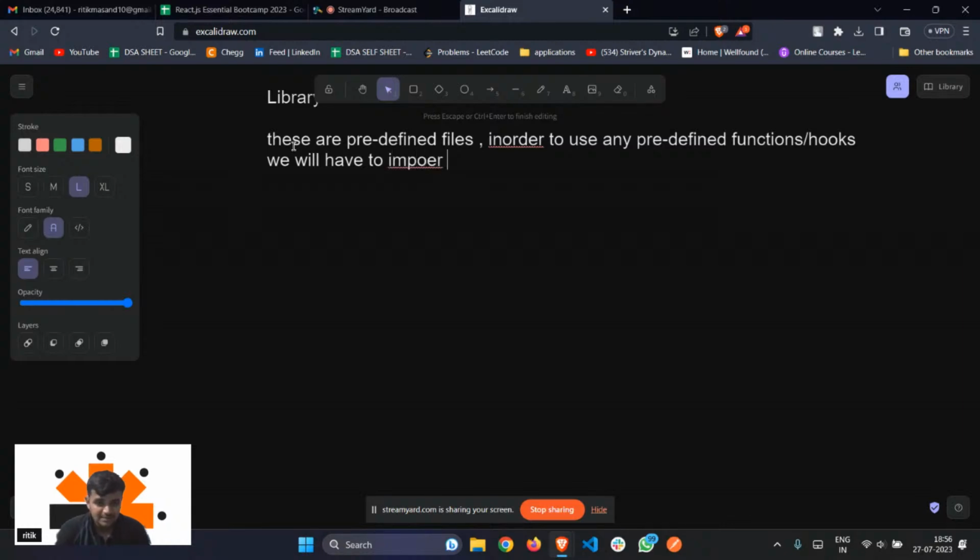Now you might ask me, where do we have to import them from, or where can we download it? Let's suppose you want to have authentication. As I told you, React.js is a library, so it will not have predefined functions already there. It will have them, but you have to import them. Only the functions that you import.